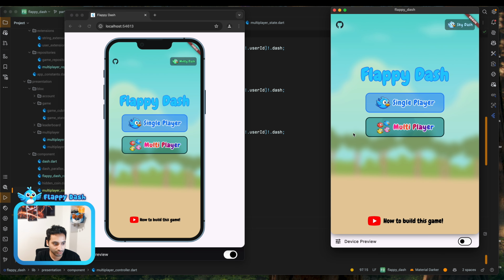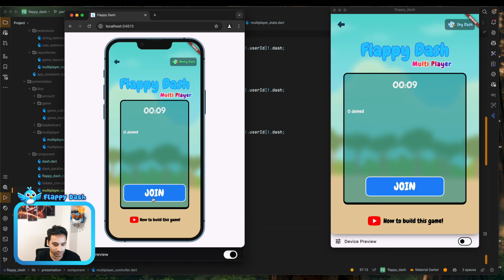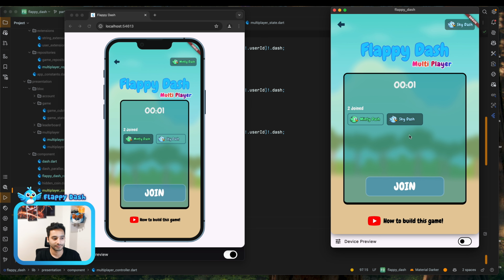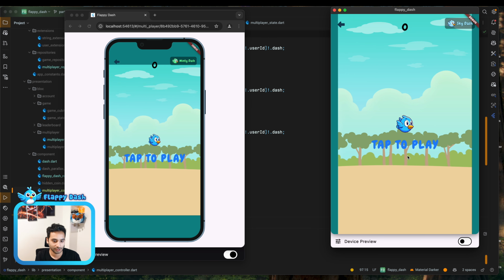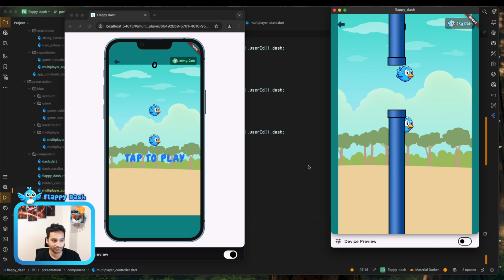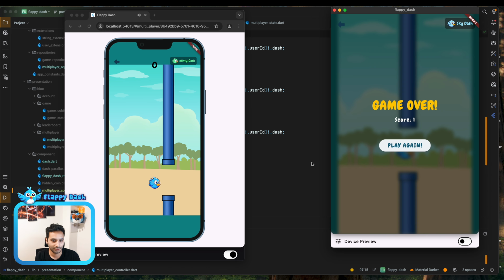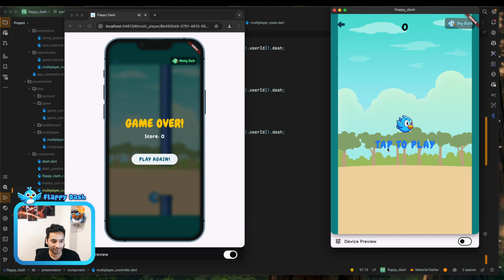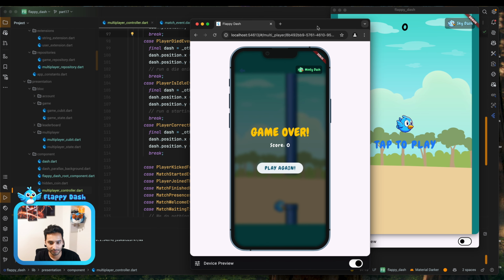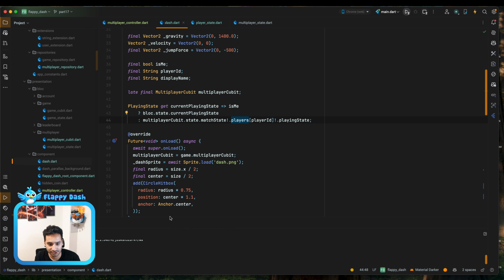Okay, so we have 2 instances of the game. So let's join the match. We have Minty Dash and also the Sky Dash. Okay, there is something weird happening. I think we are not updating the player position.